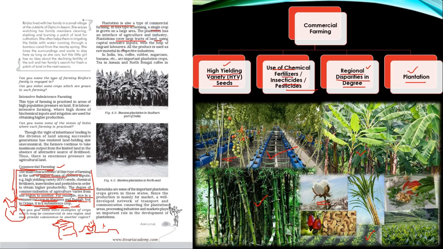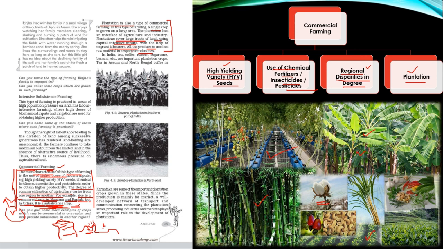It requires more labor, it requires more capital, and it requires many other inputs, and intensive use of technology is also required. Large scale migrant and cheap availability of labor is very important for this kind of plantation agriculture. So let us see in detail. I am going to read the paragraph now.